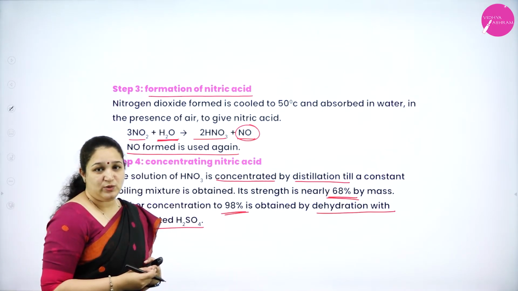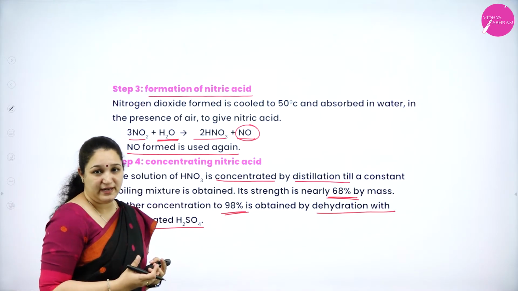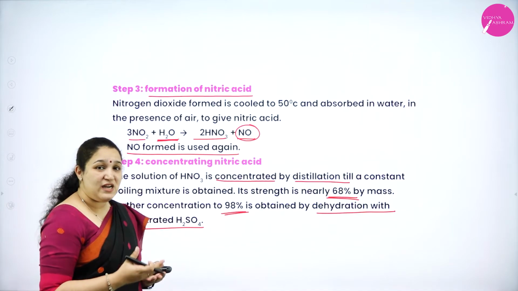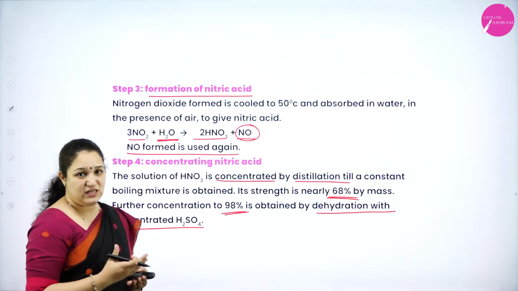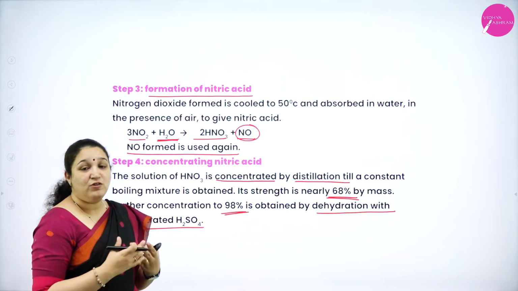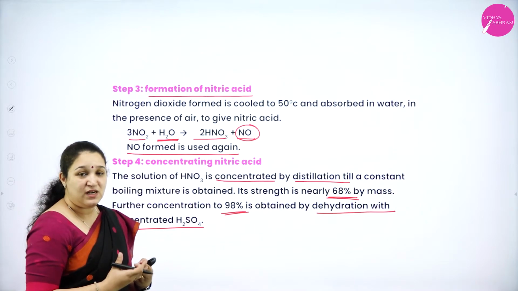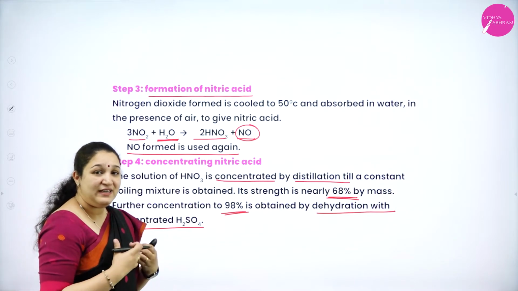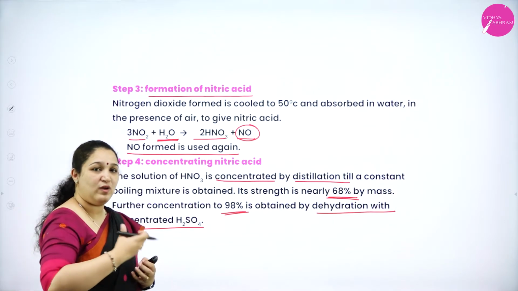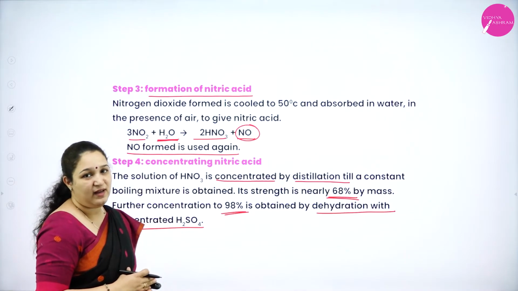Okay. So, what we are doing? Nitric acid which is obtained in the third step is not a concentrated nitric acid. We will get 68% of nitric acid by distillation. After that, it will form an azeotropic mixture. Further, you cannot concentrate it by using distillation process. Thus, we will have to do dehydration process to remove excess amount of water to get 98% of nitric acid.